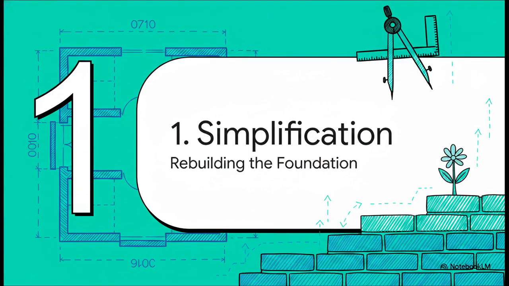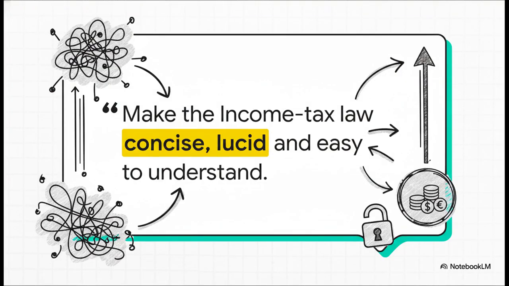Section 1. A blueprint for simplification. Rebuilding the foundation. The foreword of the Act actually states this mission crystal clear. A comprehensive review of the Income Tax Act 1961 to make the income tax law concise, lucid, and easy to understand. The drafters deliberately ditched the complex, winding exceptions of the past. Why does this matter? Because when the law is lucid, you actually have the power to make informed financial decisions. It's a total game changer.